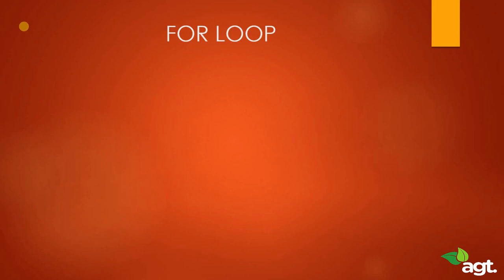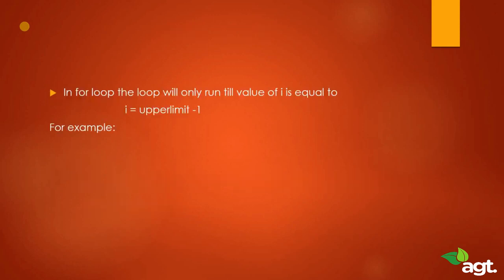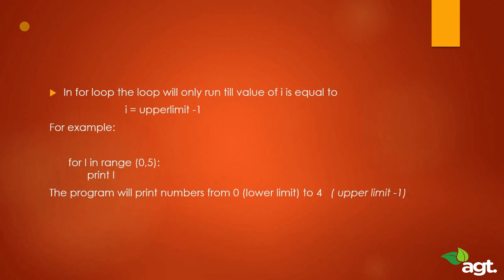So in this lecture we will be dealing with for loops. First of all, we need to understand the syntax. So here's the syntax: for i in range, brackets, lower limit to upper limit, a colon, and the loop body. This is the basic syntax of our for loop. I'll explain this better with an example. So I have an example right here.